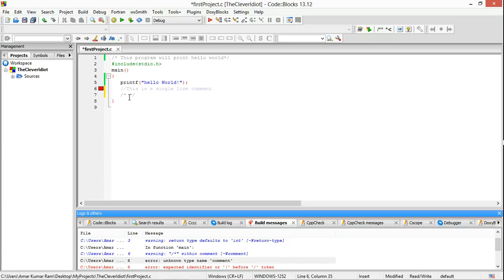Okay, but you can make a multiple line comment by using forward slash asterisk and asterisk forward slash, like this is a multiple line comment. Okay, so you can create a single line comment by using double forward slash, but you can't create a multiple line comment using double forward slash. And you can create a single line comment as well as a multiple line comment by using forward slash asterisk and asterisk forward slash. So this is all about comments and keywords.